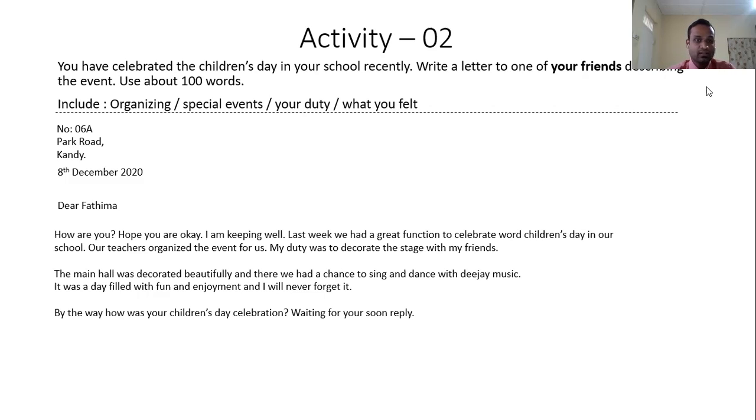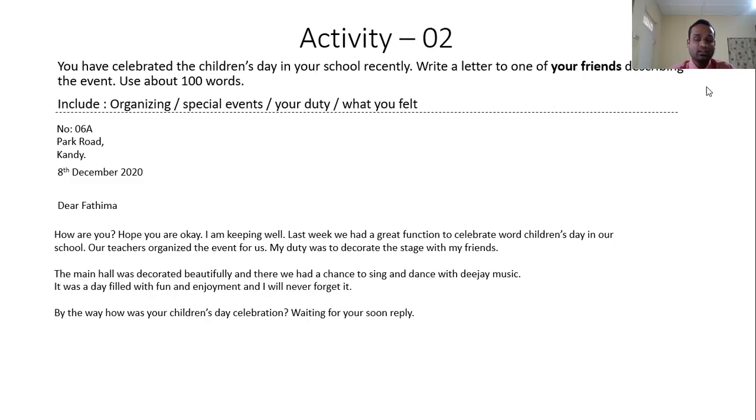Let's read this letter. How are you? Hope you are okay. I am keeping well. Last week we had a great function to celebrate World Children's Day in our school. Our teachers organized the event for us. My duty was to decorate the stage with my friends. The main hall was decorated beautifully, and there we had a chance to sing and dance with DJ music. It was a day filled with fun and enjoyment, and I will never forget it. By the way, how was your Children's Day celebration? Waiting for your soon reply.